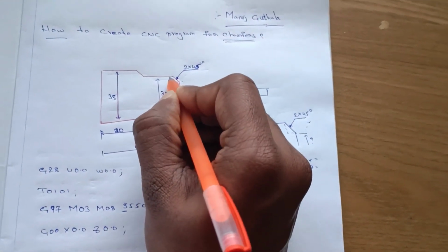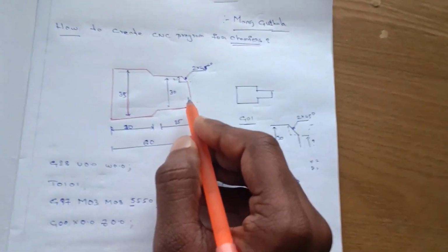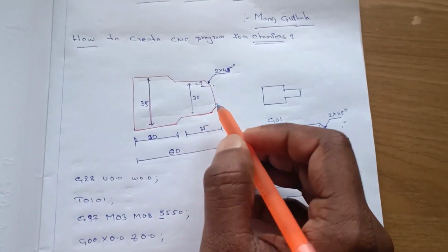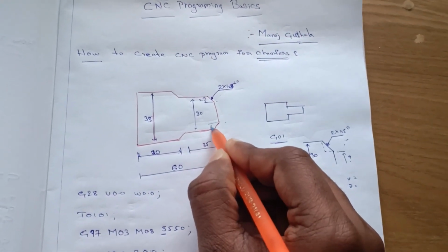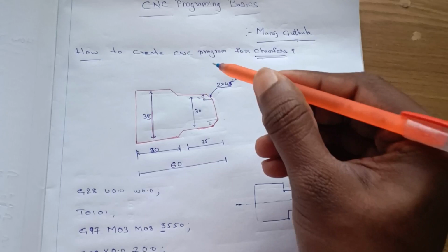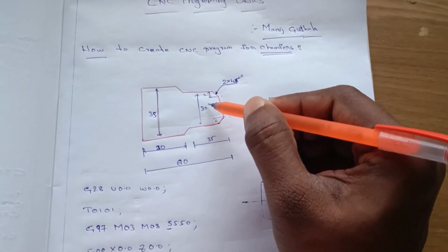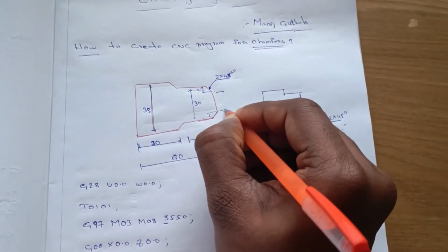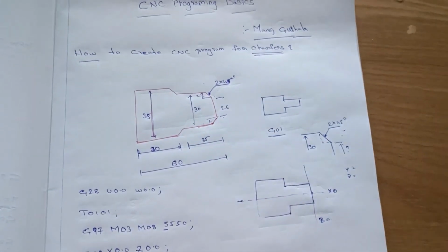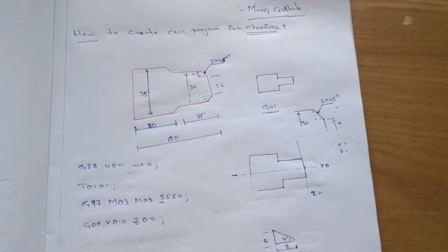Consider this distance is 2, as given. For symmetrical objects it will be on both sides, so the same 2 here also. So 2 plus 2 is 4, and we subtract it from this diameter, and we can get this diameter. It will be 26 then. Okay, I hope you understand, try to understand.